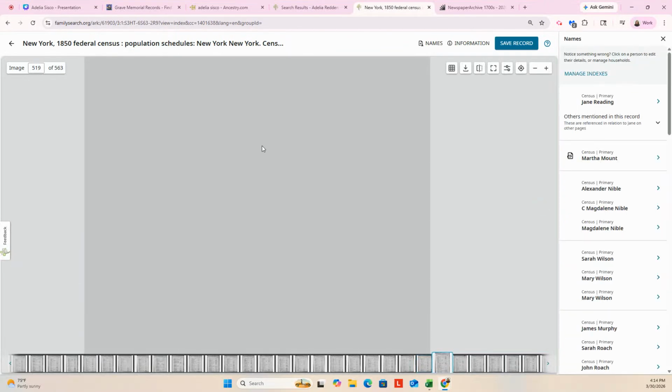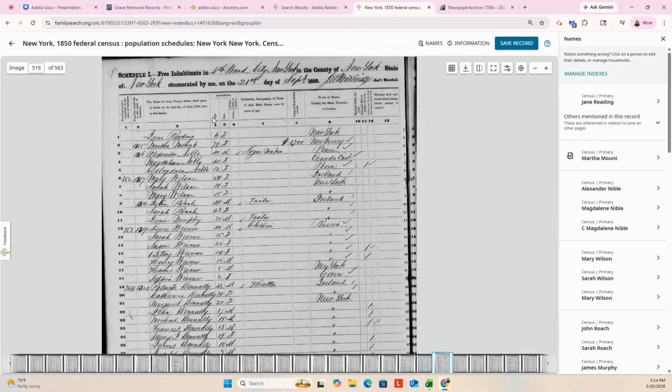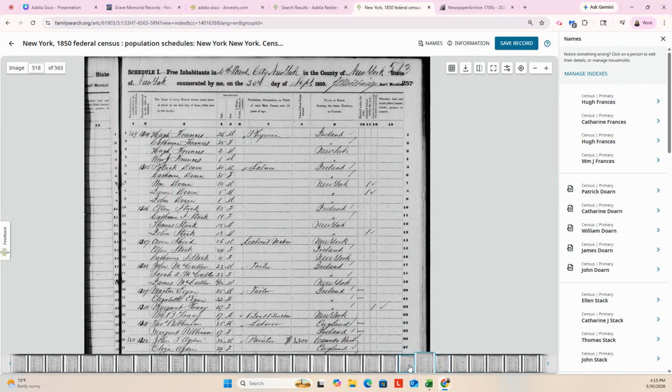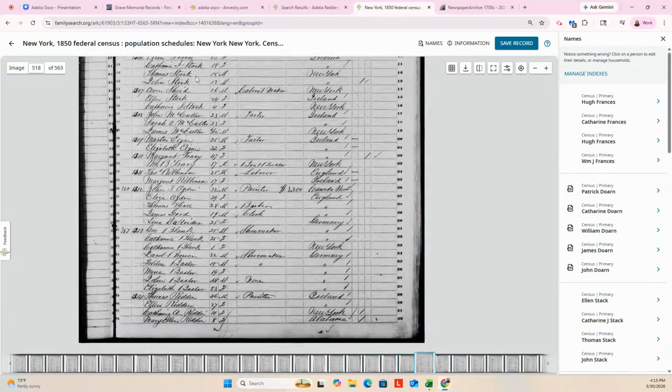I'm going to go to the next page because I'm curious if there's other Reddens on there. Yeah, interesting. They have Redding. Yeah, that's so interesting. So this one was 6 years old and also born in New York. All right, so this is a possibility for us to search because she's about the right time frame.